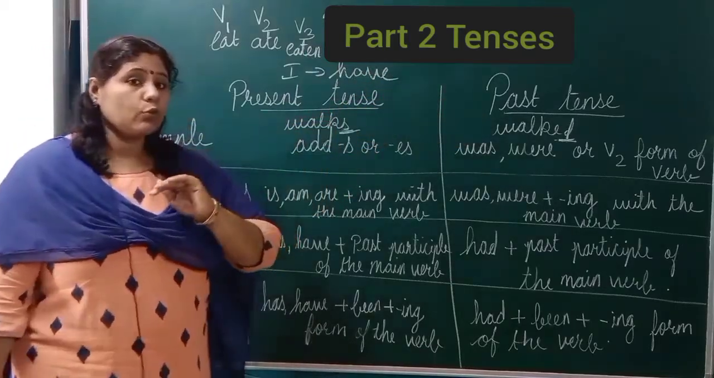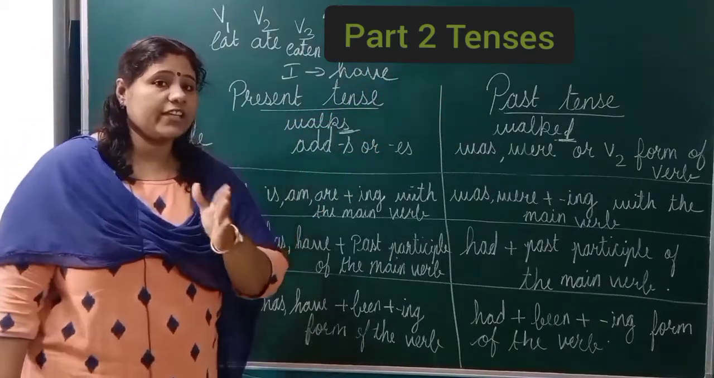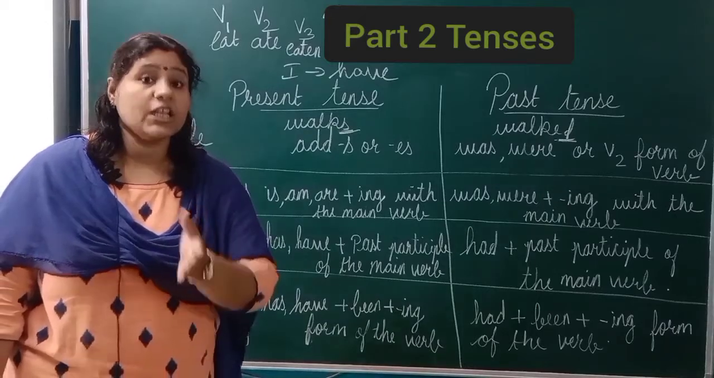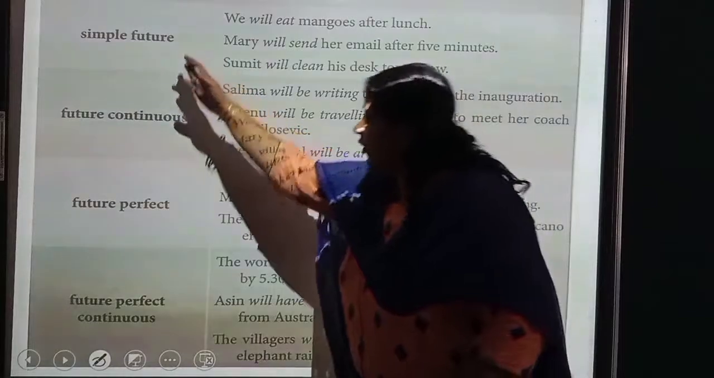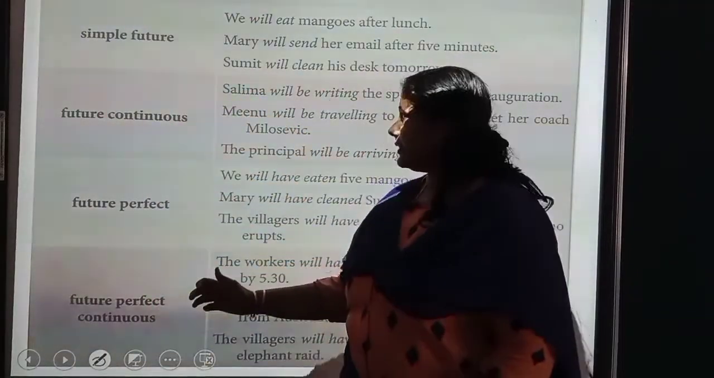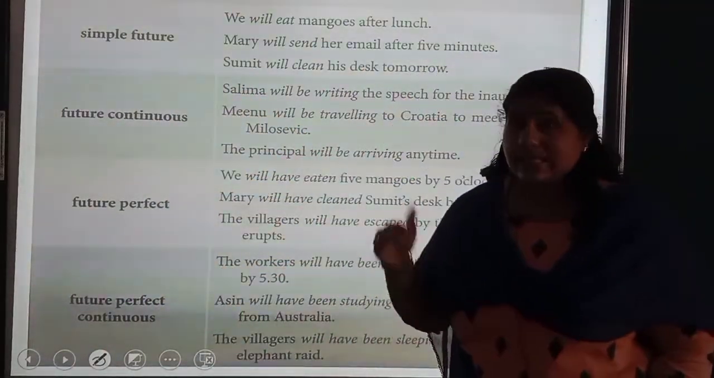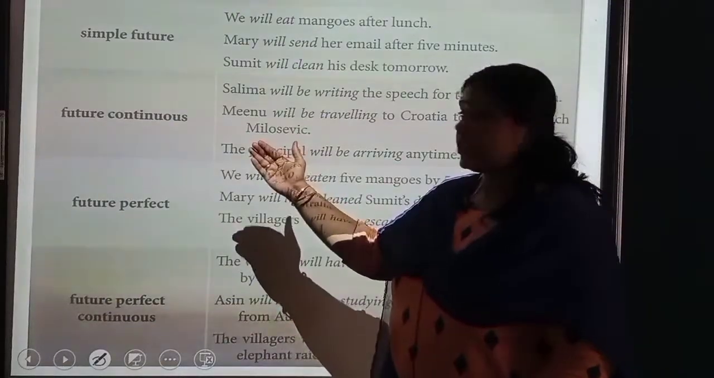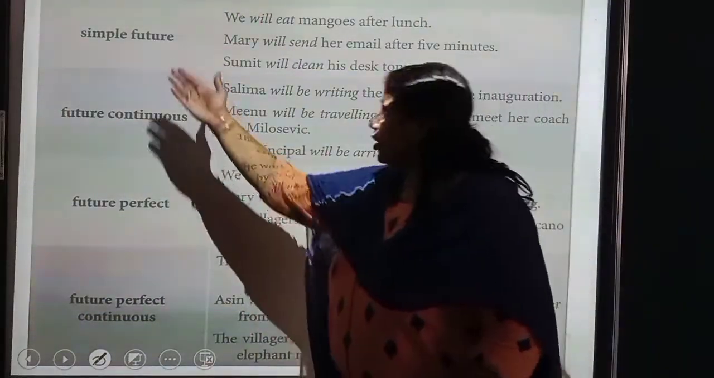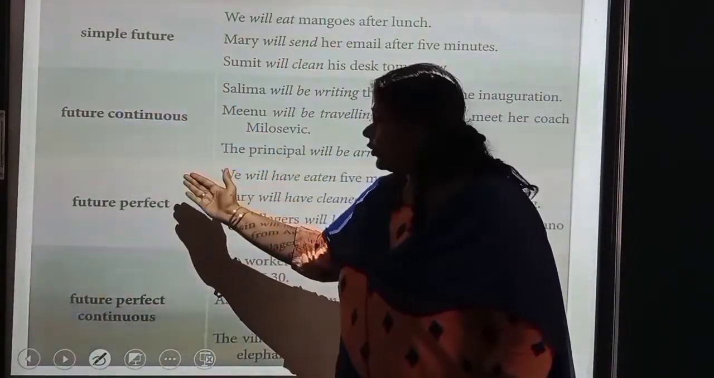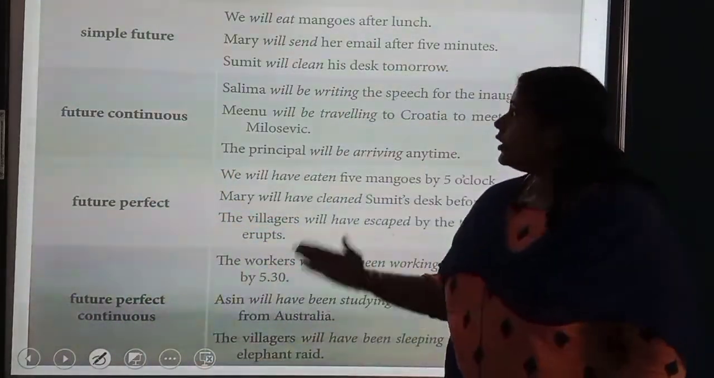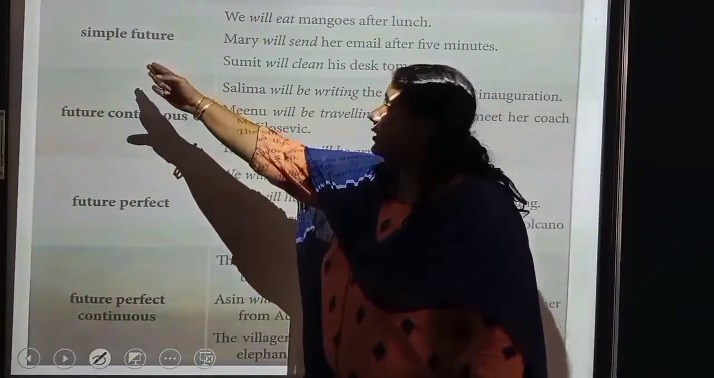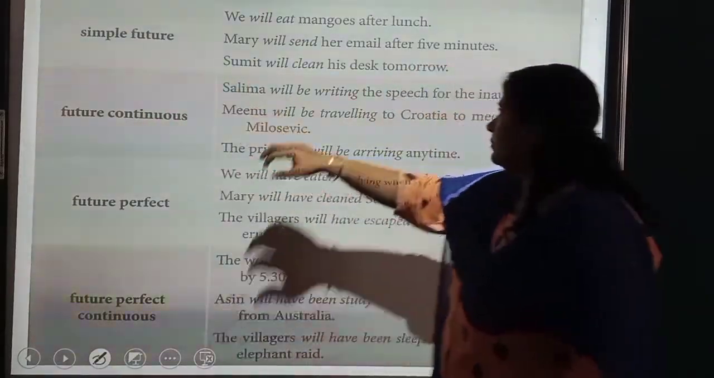Now let's move on to the last and final tense, that is future tense. Children, these are different forms of future tense, like present tense and past tense. Future tense too has a simple form, future continuous, future perfect and future perfect continuous forms. So let's get started with simple future tense.